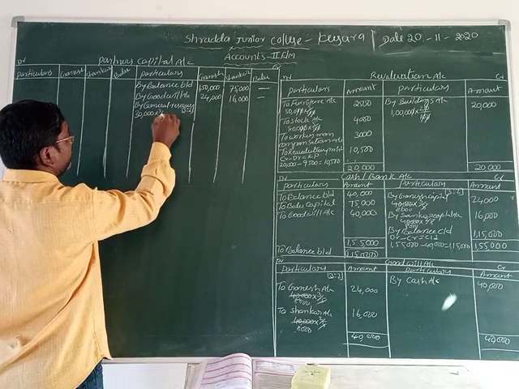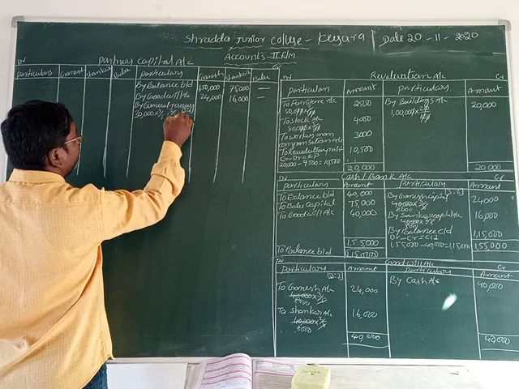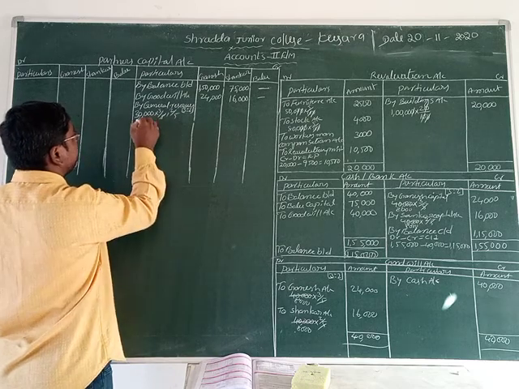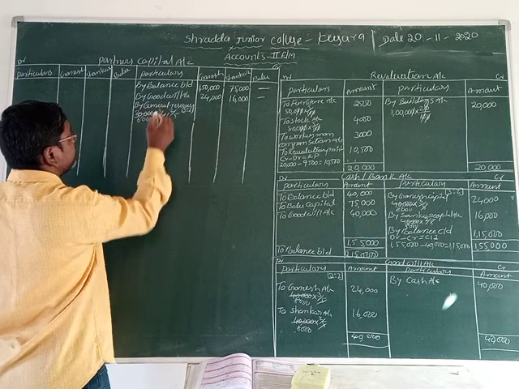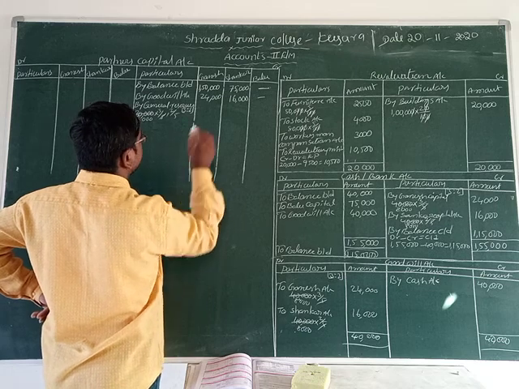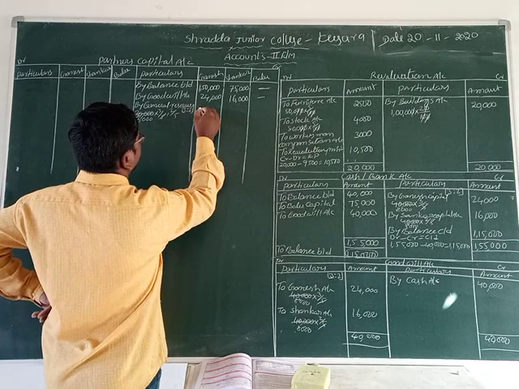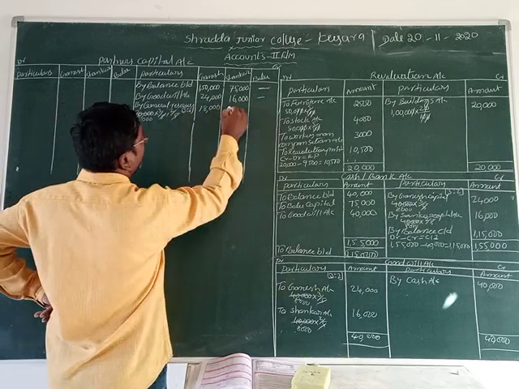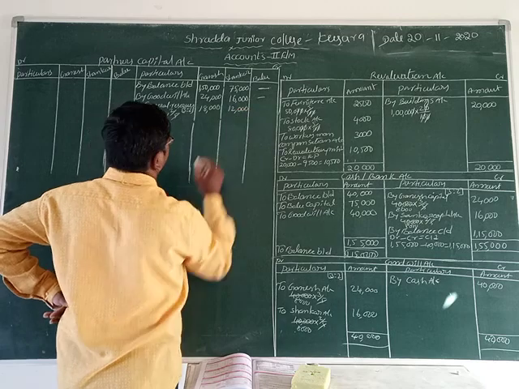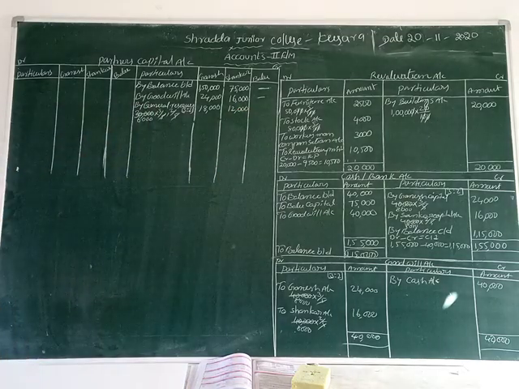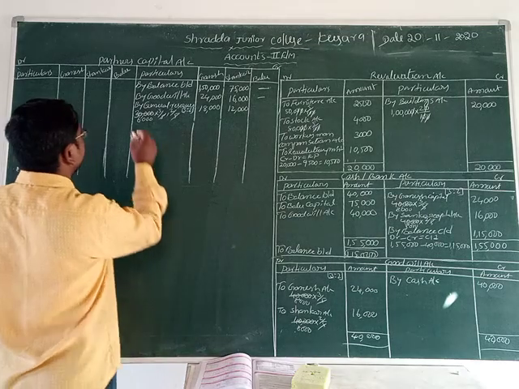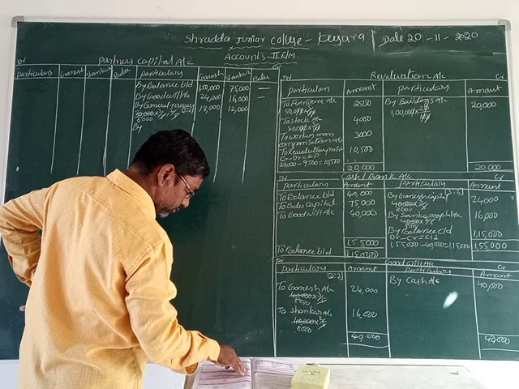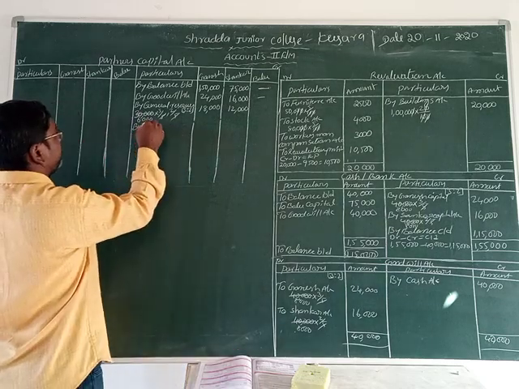That is 3/5 Ganesh, 2/5 Shankar. Now 5 ones are 5, 5 6s are 30, 3 6s are 18. The 18,000 is Ganesh's and 6 2s are 12,000 is Shankar's. 18,000 Ganesh, 12,000 Shankar. Next one is by revaluation profit.